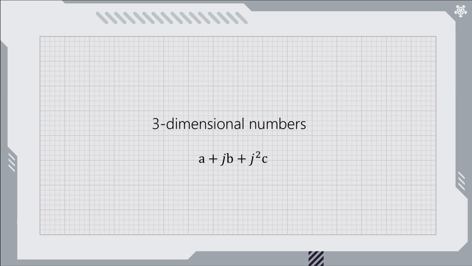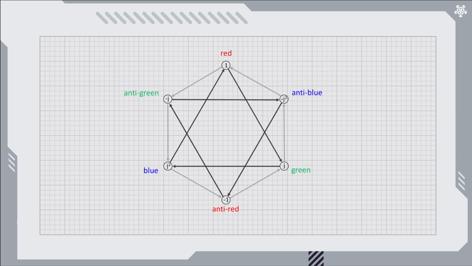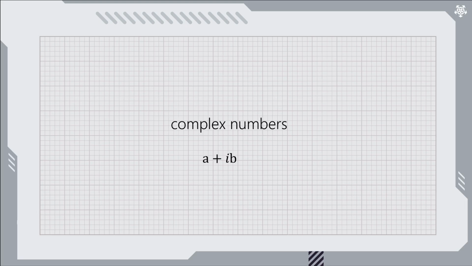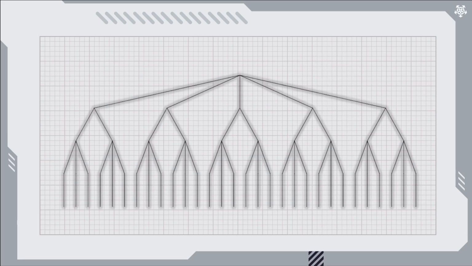We've also conjectured that the order 3 rotations are connected to strong force interactions. These j operations allow us to define a 3-way symmetry that is absent but needed in physics. Currently the colors red, green, blue and anti-red, anti-green, anti-blue are used for that. This is weird because most other particle properties are expressed as numbers. The order 4 rotations are connected to electromagnetism. It is well known that complex numbers are required in theories that describe electromagnetism, like Maxwell's equations as well as QED. Order 5 gives us 5 extra dimensions, so now we're at 30.